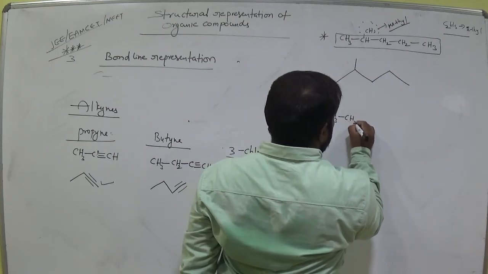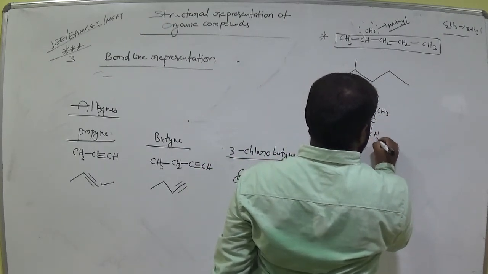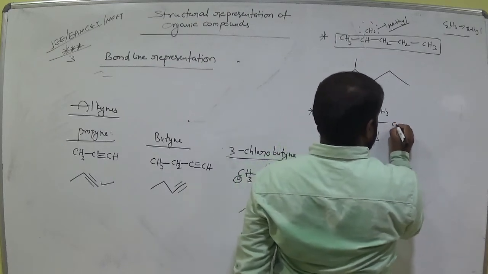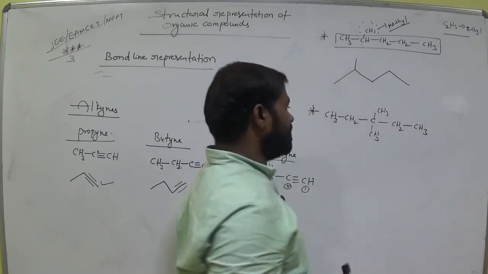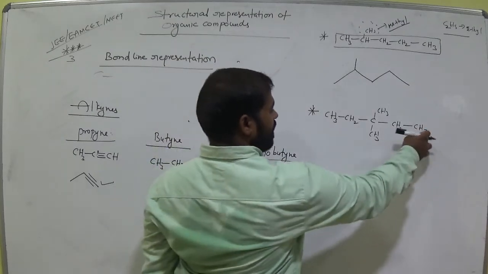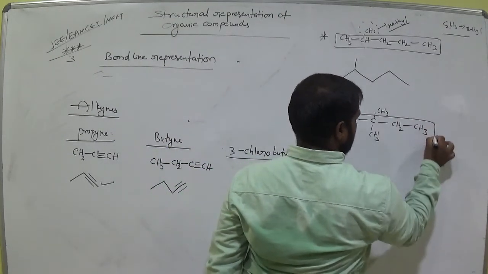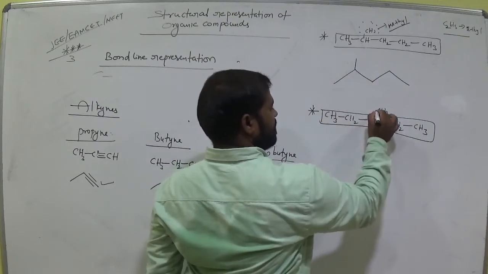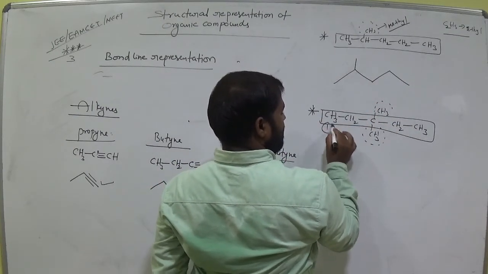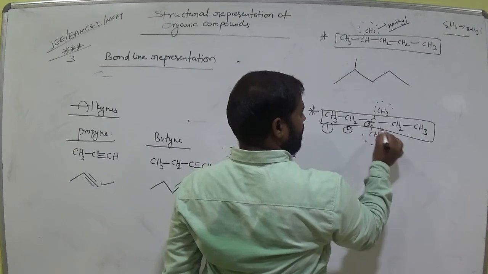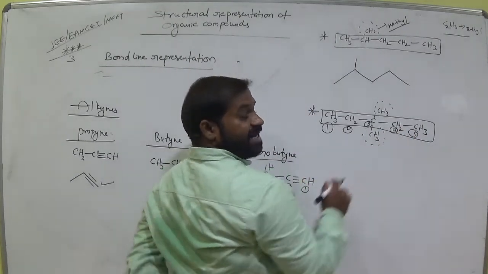Now let's see. CH3, CH2, C, CH3, CH3, CH2, CH3. Okay, clear? Now which one is the longest chain? 1, 2, 3, 4, 5. This is the longest chain, am I right? Now these two are branches. The long chain consists of 5 carbons.